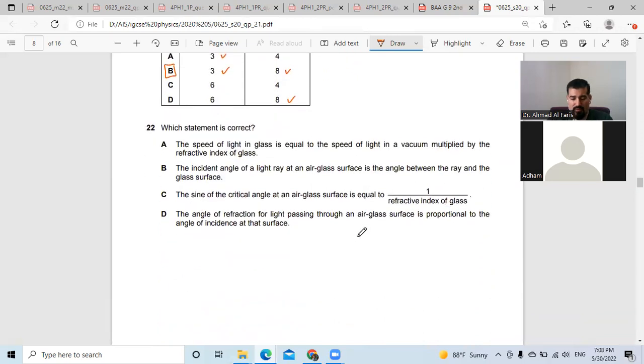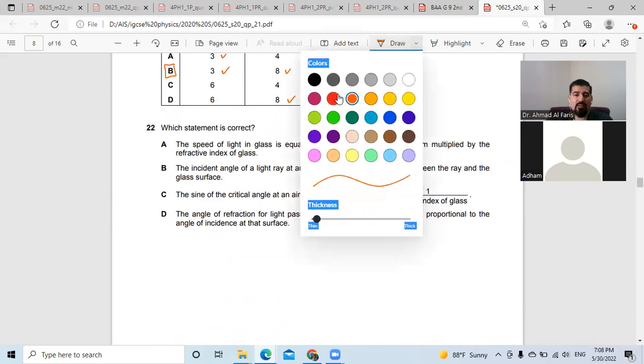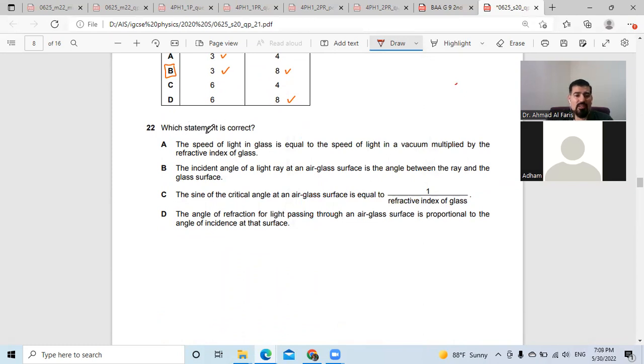Next, question number 22. What do we have here? Which statement is correct? The speed of light in glass is equal to the speed of light in vacuum. No, of course not. Multiplied by the refractive index. Actually, we know that refractive index equals c over v. So when we do cross multiplication, that means the speed of light in vacuum is equal to the speed of light in glass multiplied by the refractive index, not the opposite. So this is not correct.